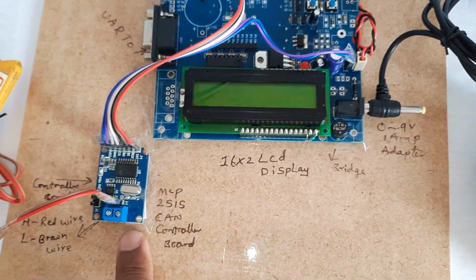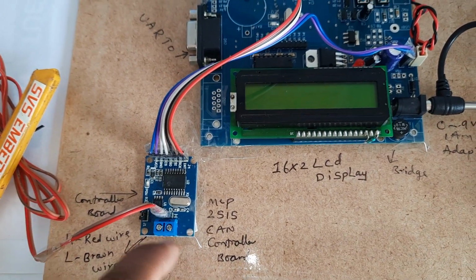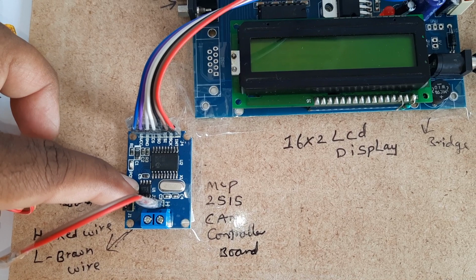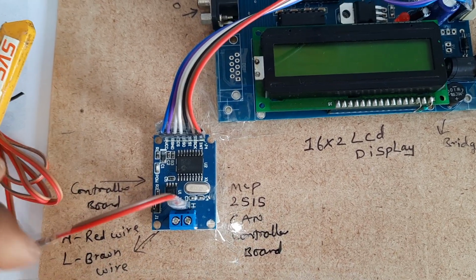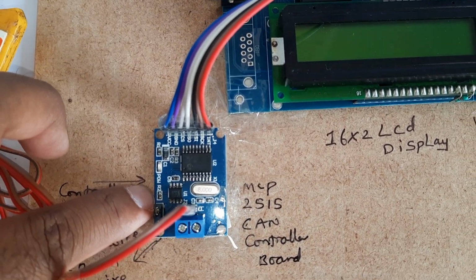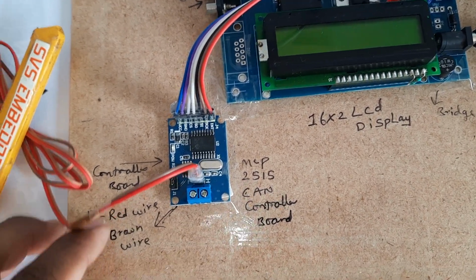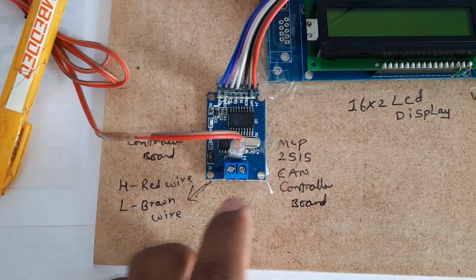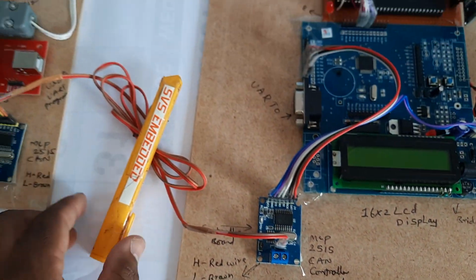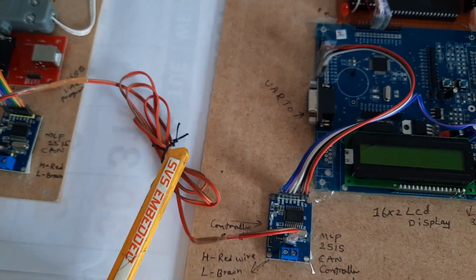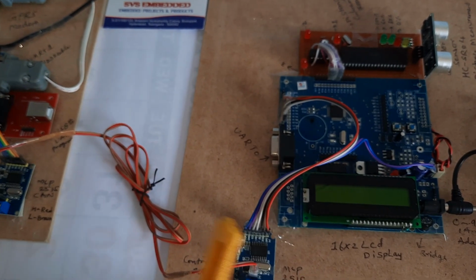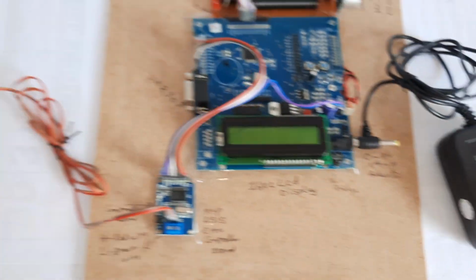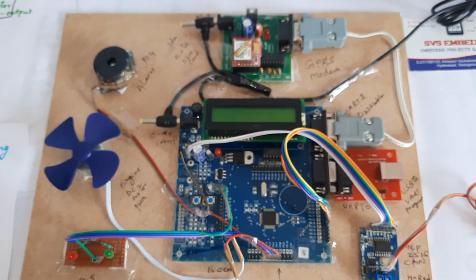Then the MCP2515 CAN controller board, the MCP2551 CAN transceiver, and a 120 ohm closed loop resistor. Here I wrote high and low; high means the red wire. You can extend the cable with length also. It uses a 9 volt adapter. Let us come into the receiver part.